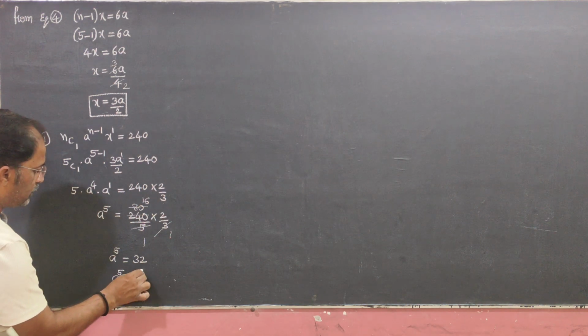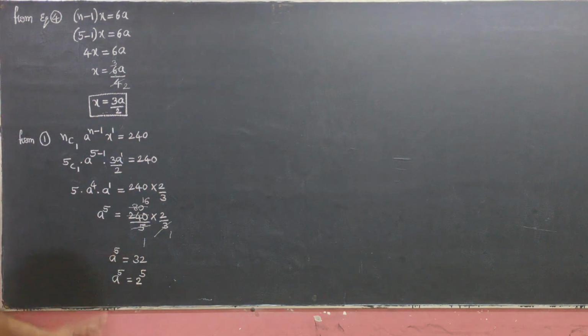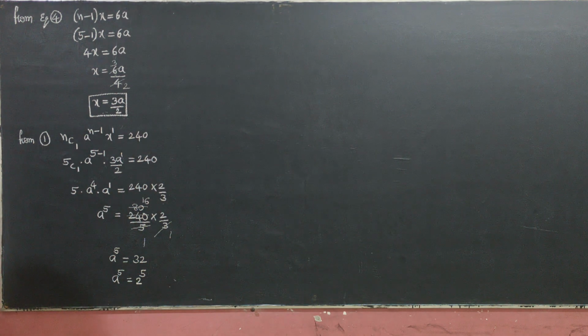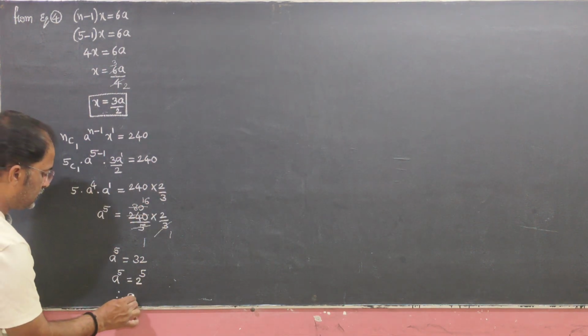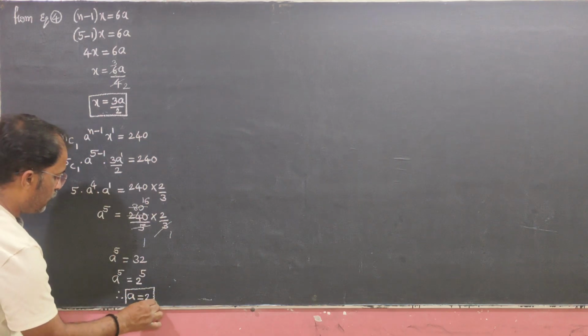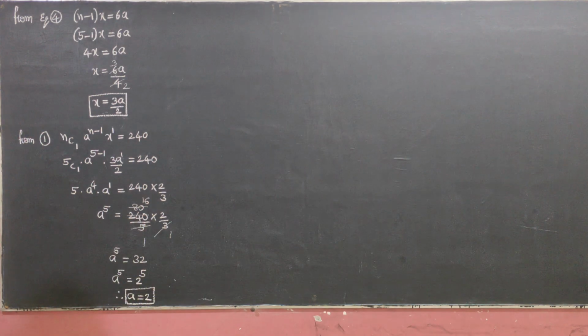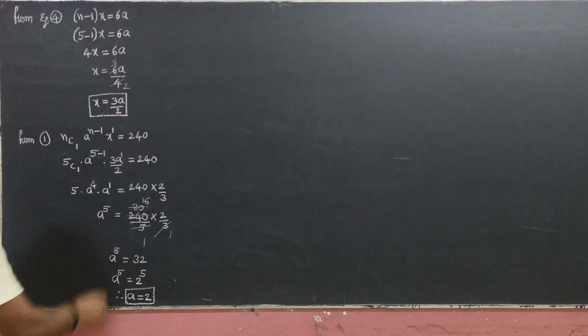What can we write 32 as? 2 power 5, meaning multiply 2 five times to get 32. So a power 5 equals 2 power 5. Therefore, powers equal means bases equal. Now a equals 2 is complete. Perfect, n value 5 is complete, a value 2 is complete.